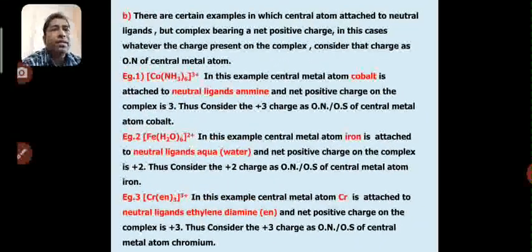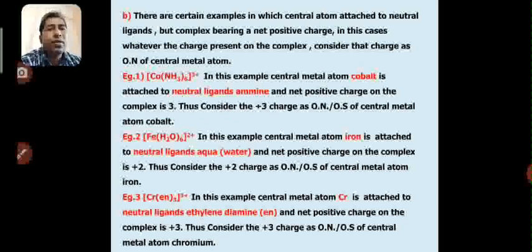Now the second case: it may be possible that the central metal atom possesses neutral molecules and also bears a positive charge. In that case, don't go for an algebraic sum or mathematical calculation to find the oxidation state of the central metal atom.